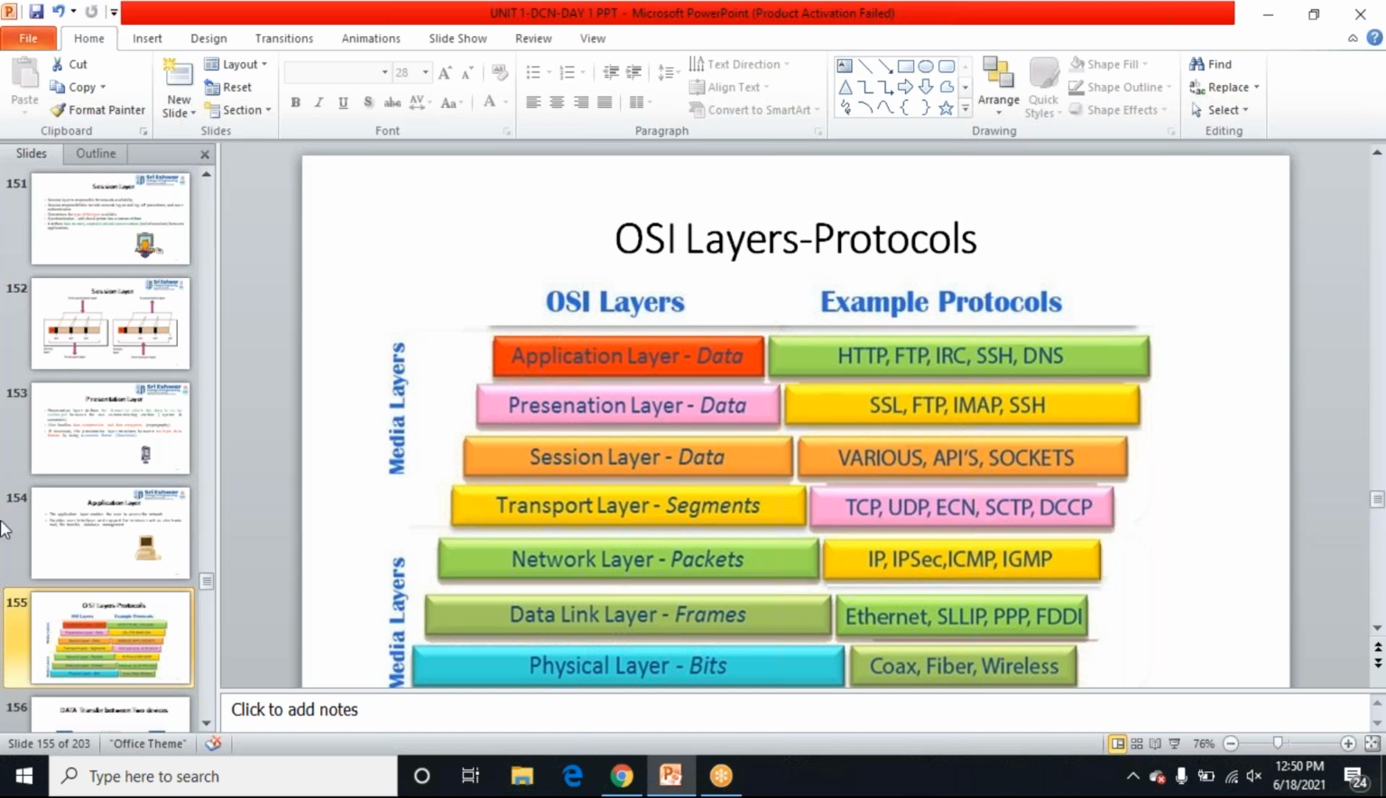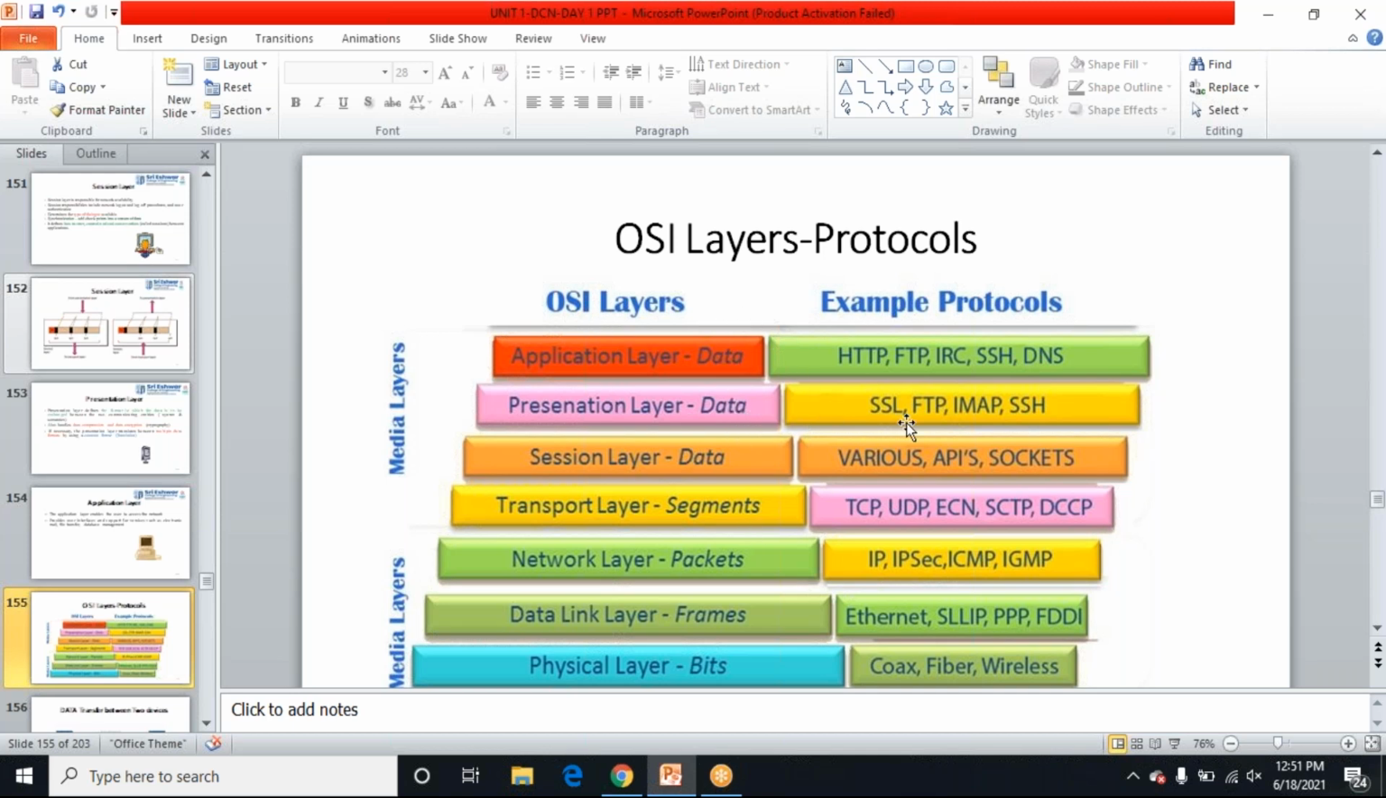Coming to the application layer, the application layer has many protocols. We call it HTTP, that is hypertext transfer protocol, for transferring the message. Then FTP, file transfer protocol. And IRC, that's internet relay chat. And also SSH, secure shell. And DNS, domain name service. So these are the various protocols used in different layers.